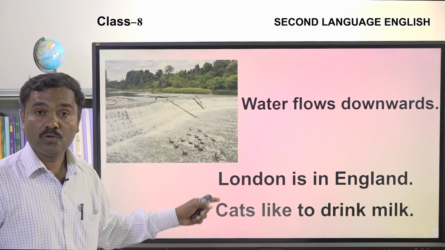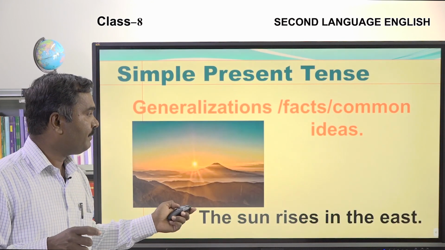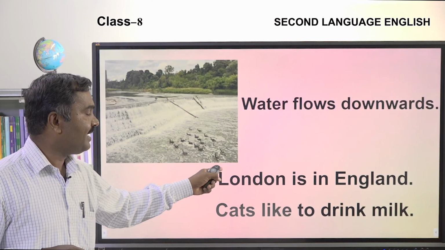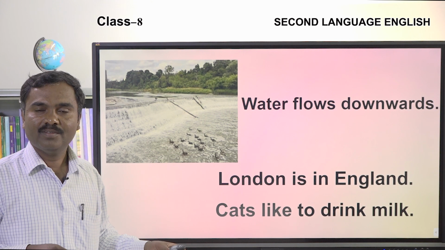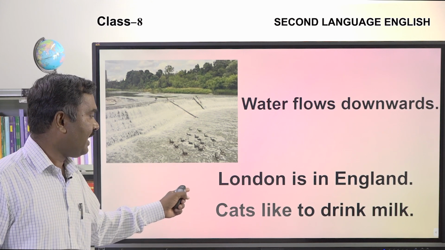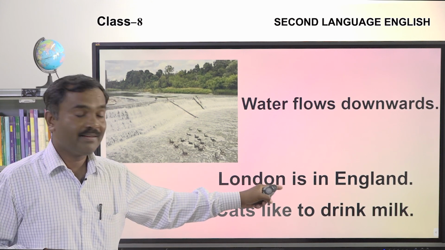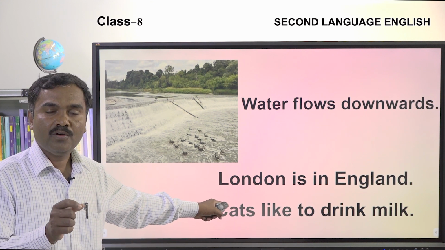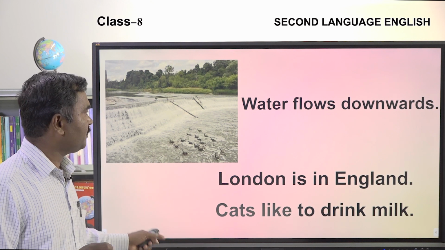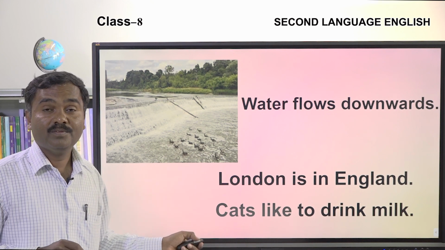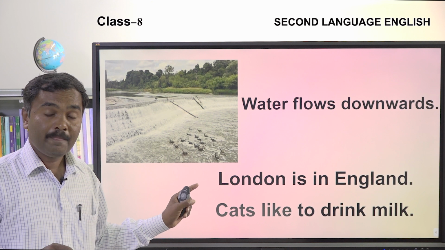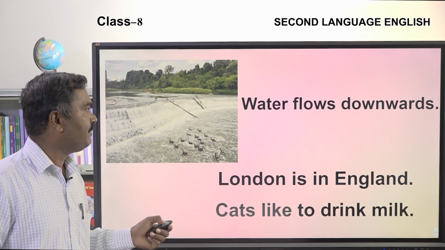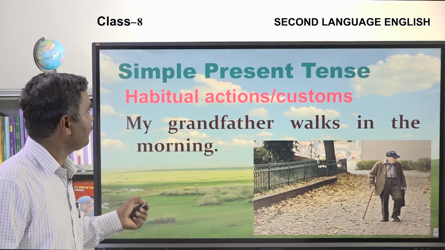Just observe flows, and in the previous slide rises, and London is in England. Okay. Cats like to drink milk. Just observe the verb like. This is also a V1 form. So we use this V1 form and V plus S form of verbs in simple present tense.